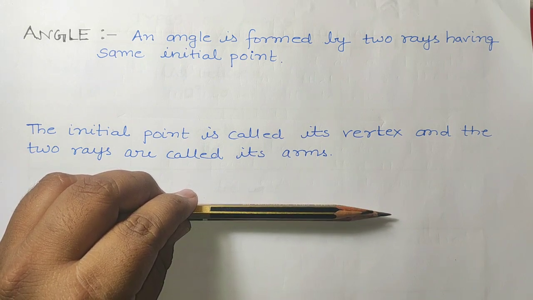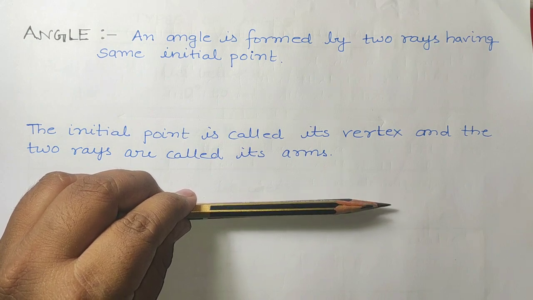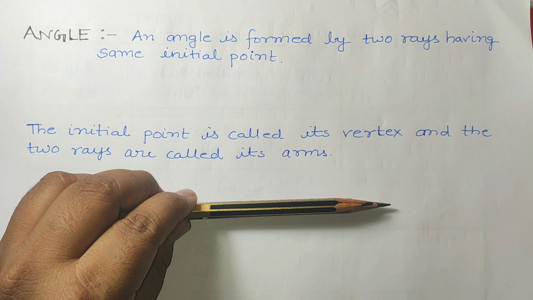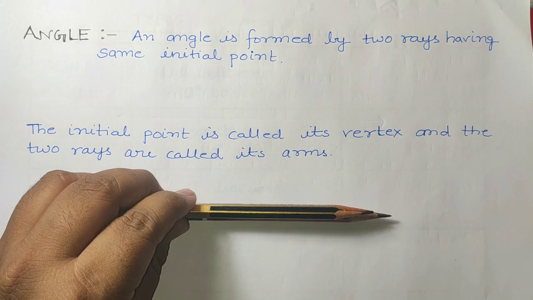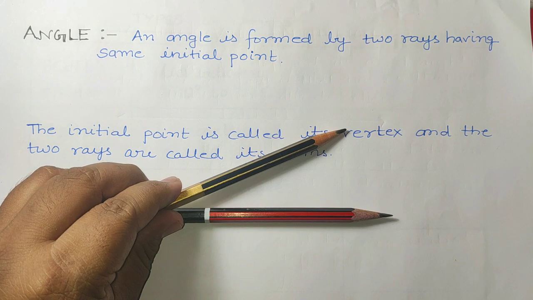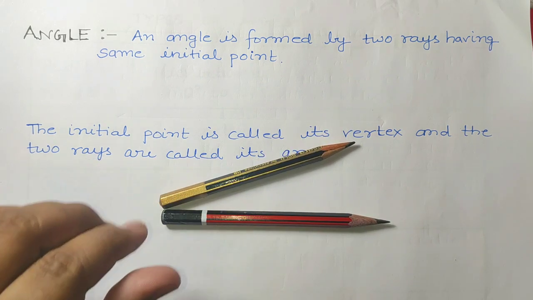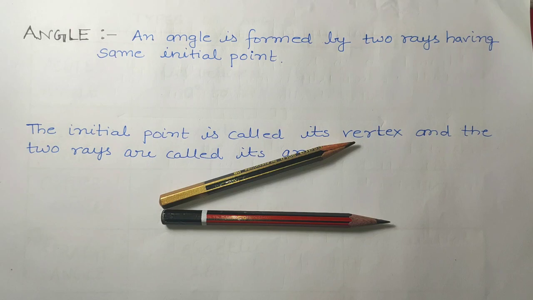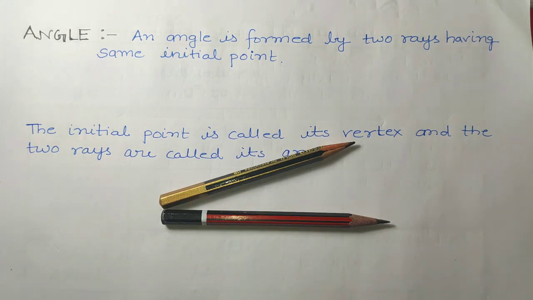If both rays are over each other, having the same initial point and the same direction, then the angle between them is 0 degree. Now if I rotate the other ray in anti-clockwise direction, an angle is formed between these two.